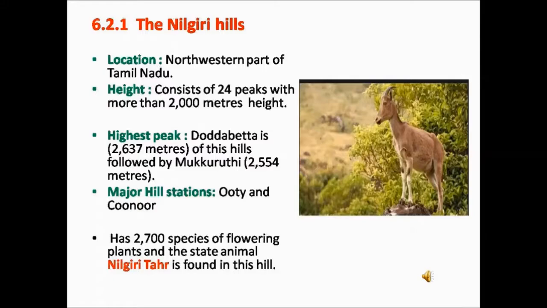The major hill stations found here are Ooty and Kunnur. The Nilgiri Hills has about 2700 varieties of flowering plants. Nilgiri Tahr, which is the state animal, in Tamil called as Varayadu, is found in these Nilgiri Hills.